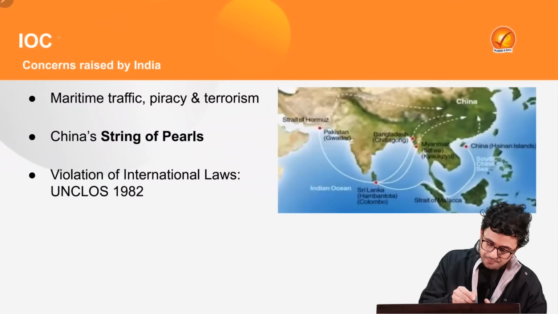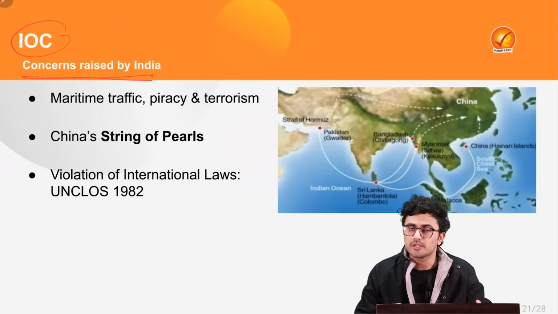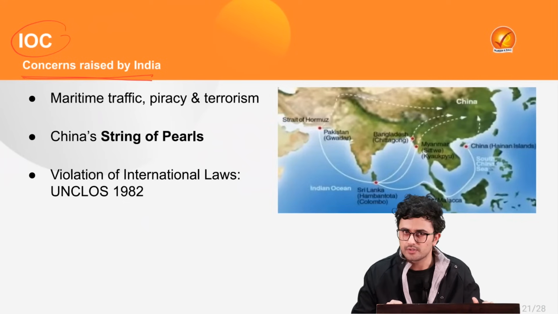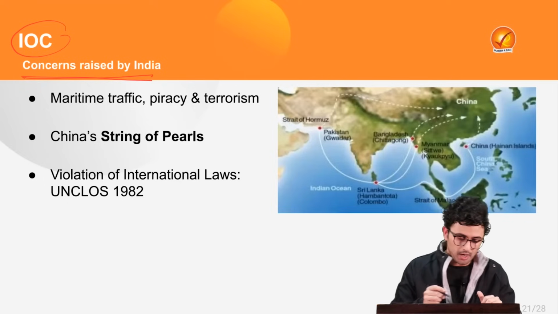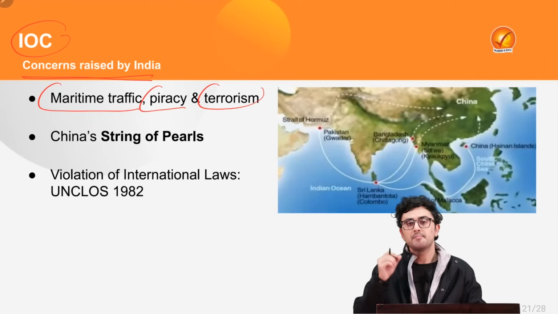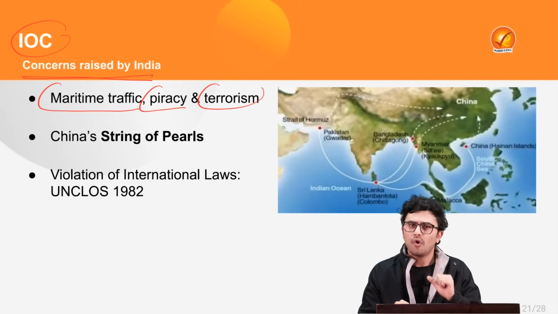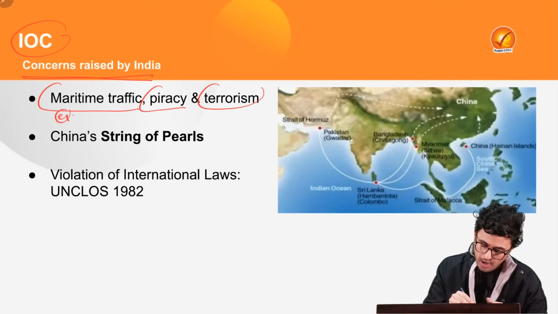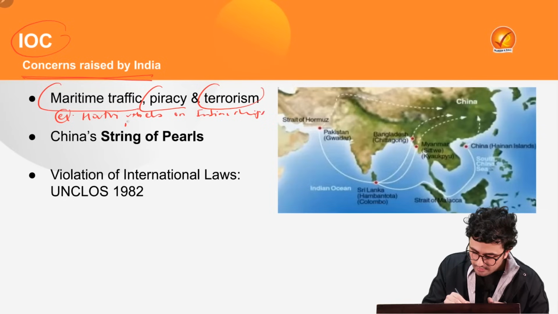Now moving forward, there were several concerns which were raised by our External Affairs Minister at the platform of the Indian Ocean Conference. So let's see what they were. First and foremost, our minister talked about maritime traffic, piracy and terrorism, which are impacting trade and communication in the region of the Indian Ocean. For example, you might be aware of the attack of Houthi rebels on Indian ships in the Red Sea region.